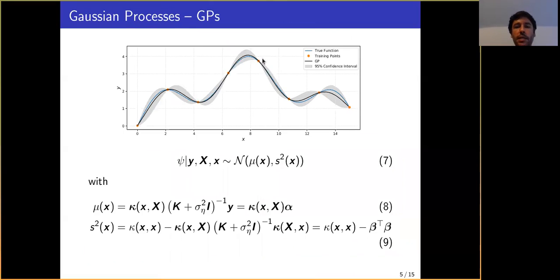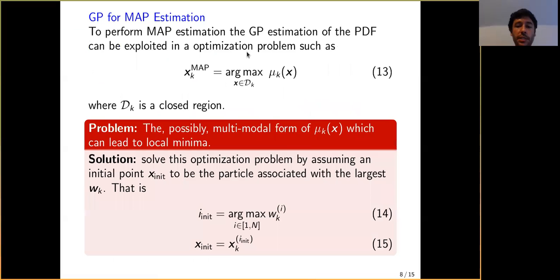In fact, we basically look for the particle. If we assume that these balls are particles, we will initialize it with an X corresponding to the largest weight we have. So we would initialize it here, and then we just climb up until we find a stationary point. And this would be our maximum a posteriori estimation for the states.